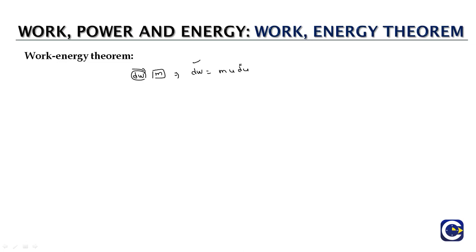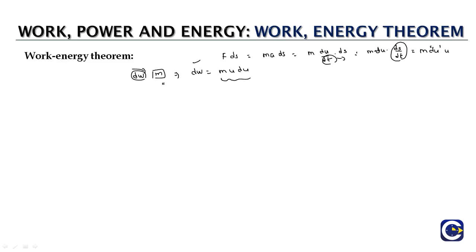The small work done in causing a very small displacement will be F into ds, and F will be m into a into ds. A will be du by dt into ds. So on taking the dt to the other part, we'll have m du into ds by dt. The ds by dt is nothing but the rate of change of displacement, which is the velocity. So m du into u, which we are writing as mu du.